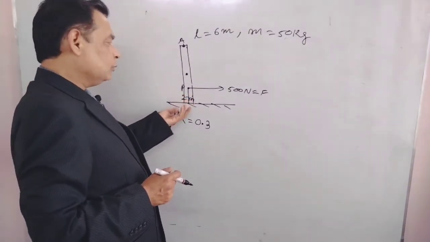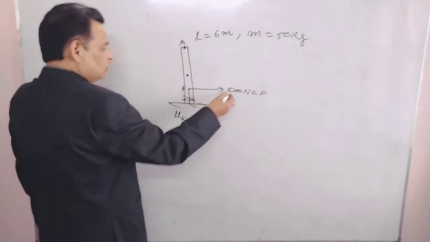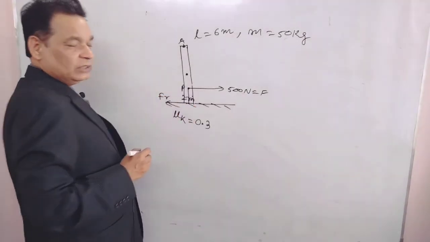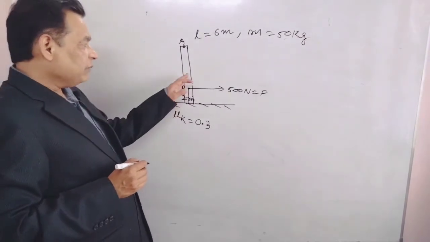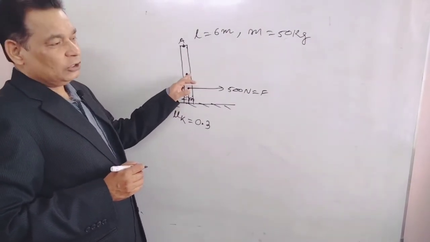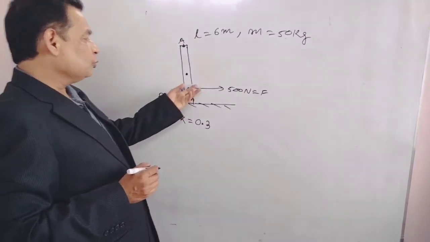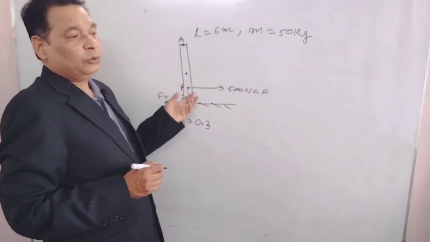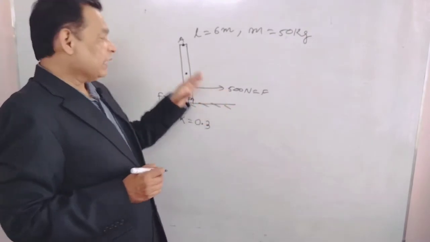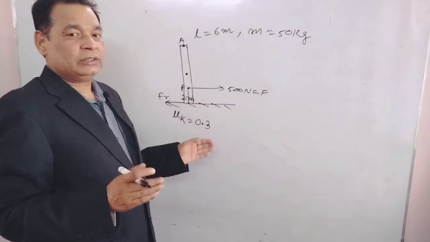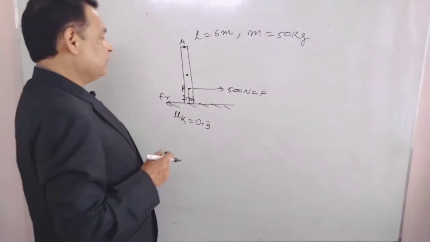Due to this force, and here kinetic friction in this direction, the center of mass will have linear motion, and simultaneously these two forces will give torque and rotational motion will occur. Here the axis is not fixed, so this motion is translational cum rotational. We have to find out the acceleration.